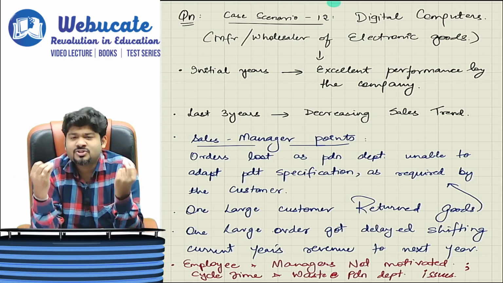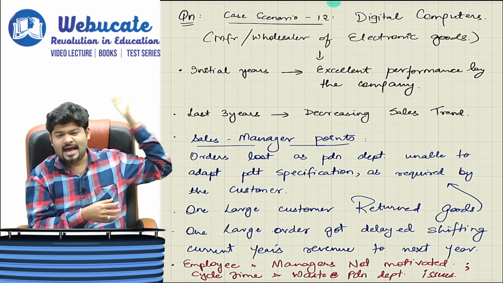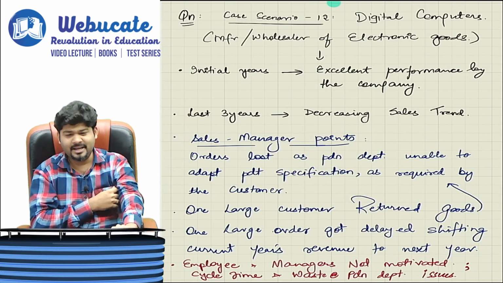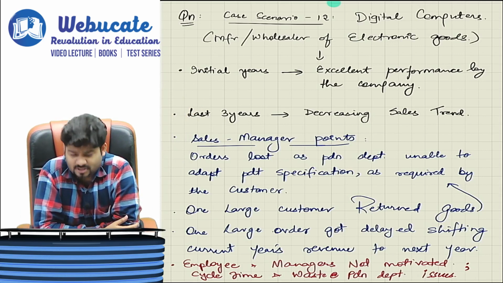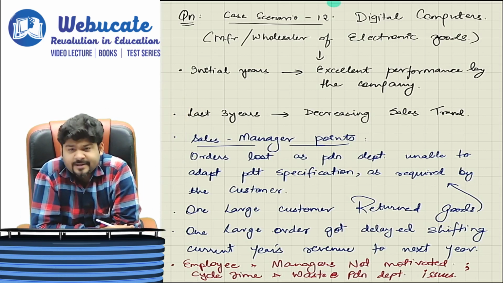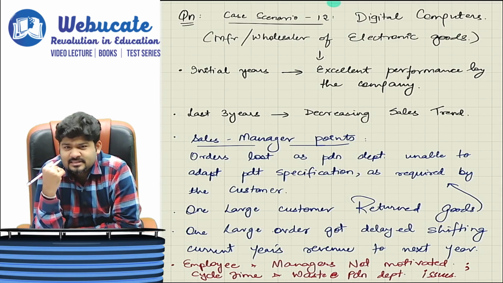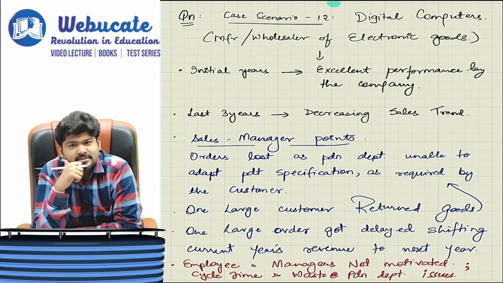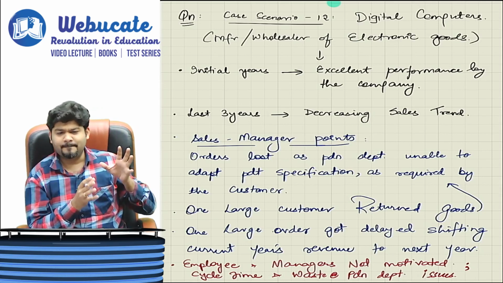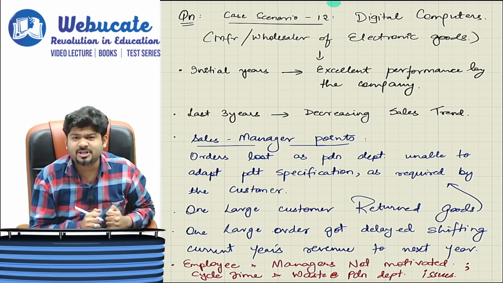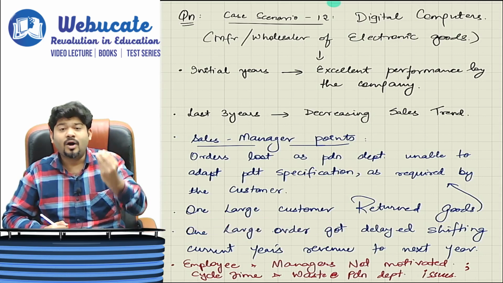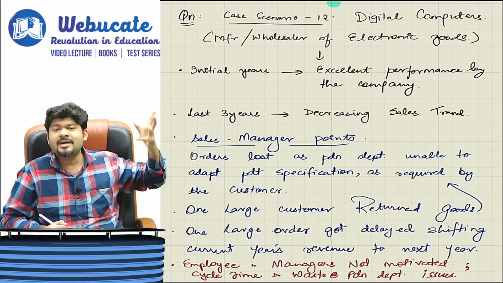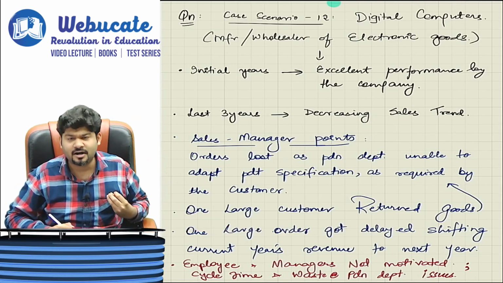The answer is no. This is what is happening with Digital Computers. It is a sorry state. Now they have approached us, and we have analyzed that this company is running behind financial measures and ignoring non-financial measures, like the cycle time of making a product or providing a delivery.